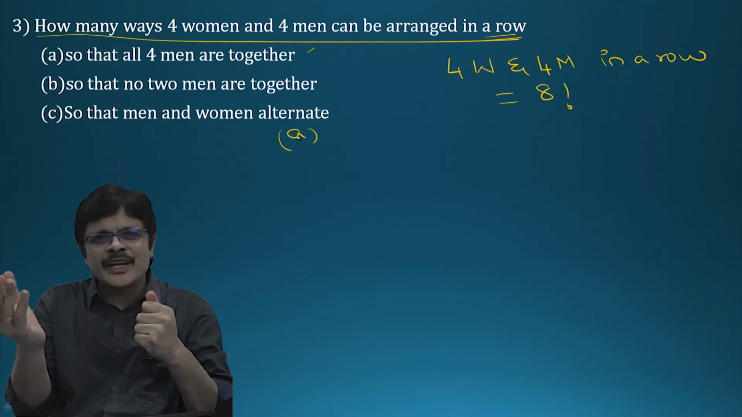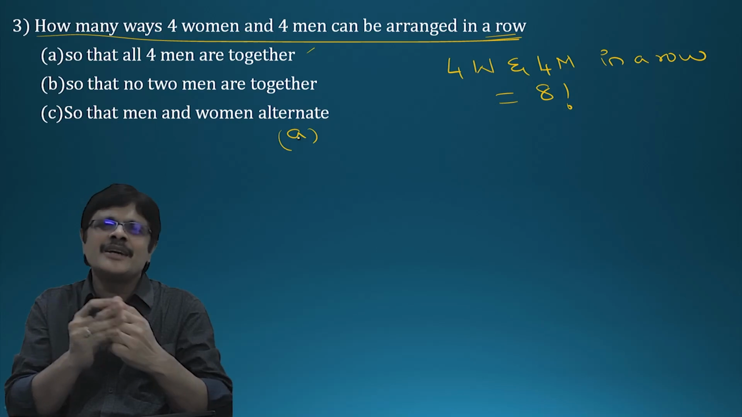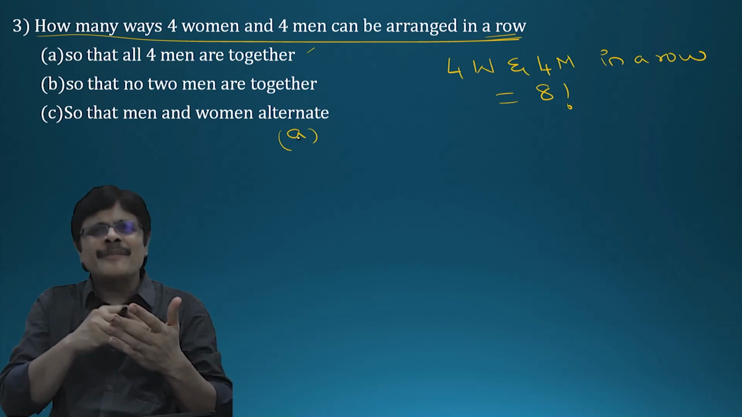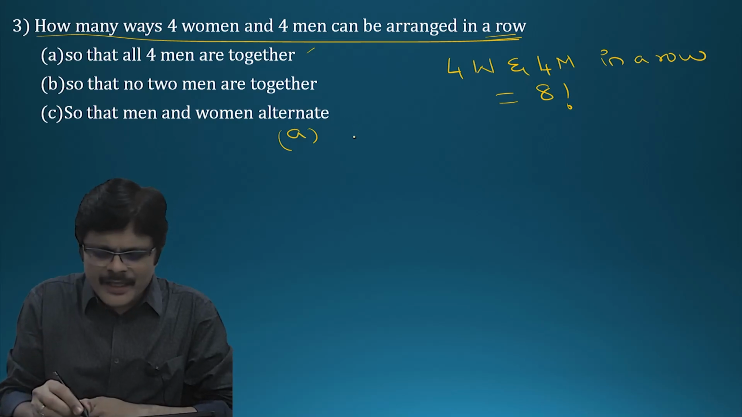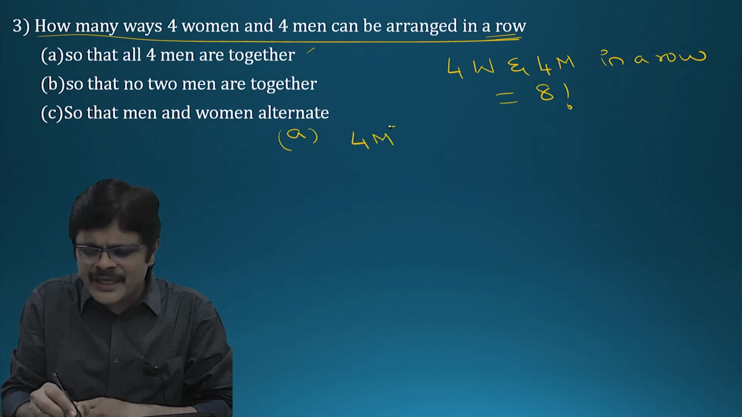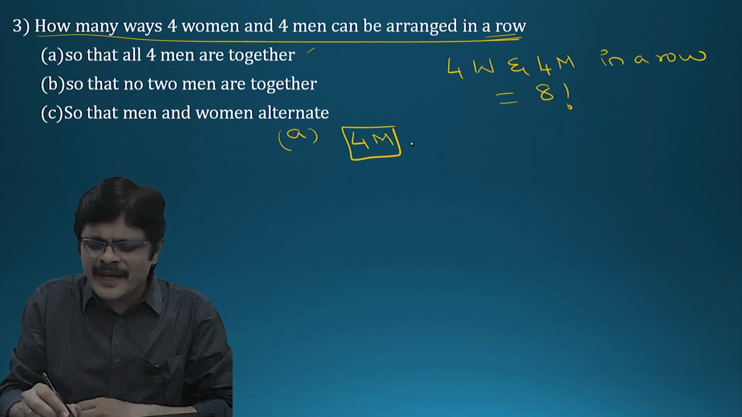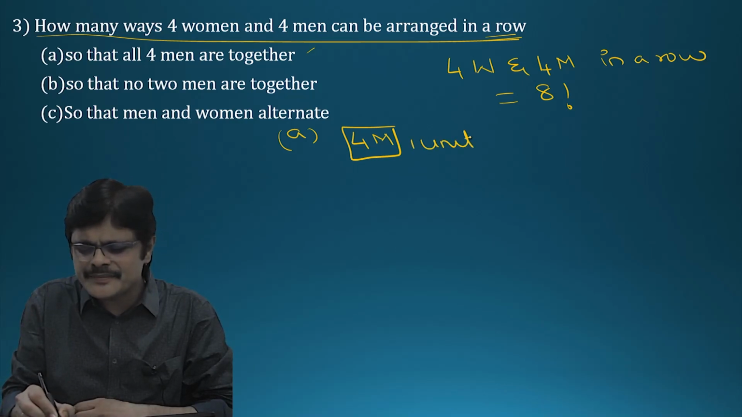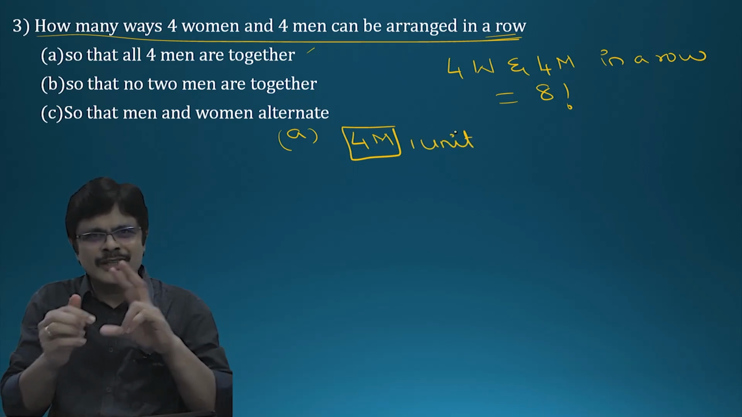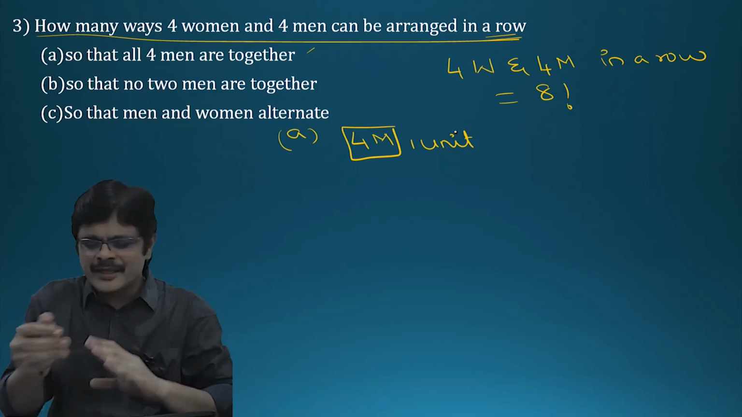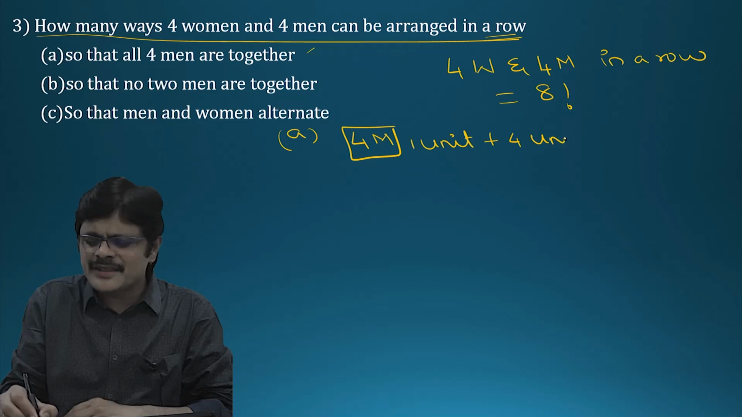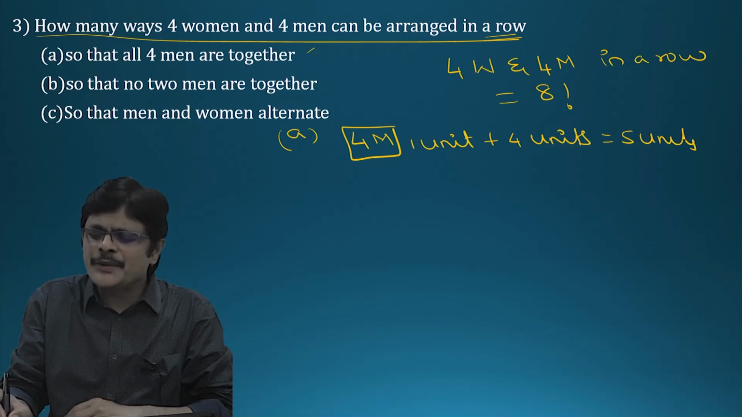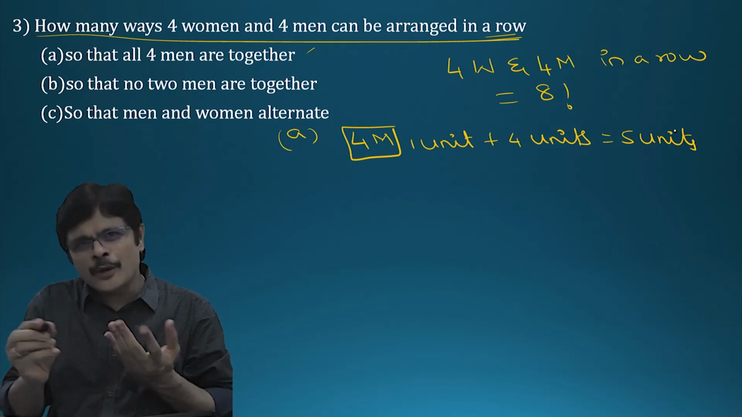The remaining units, plus this one, you arrange, and they can also be arranged among themselves. Problem is done. Now these 4 men are together, which means these 4 men are like one unit, because all 4 are together. Remaining, how many? 4 women. So they are like 4 units. So in total how many units do you have? 5 units.